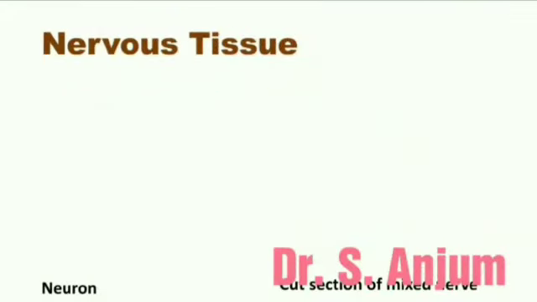So next one is nervous tissue. So what is nervous tissue? Nervous tissue consists of neurons or nerve cells and supporting cells. So what are the supporting cells? Supporting tissue includes neuroglia in CNS or central nervous system, and Schwann cells and capsular cells in the peripheral nervous system. The neurons don't proliferate by mitosis and their number is constant since birth.